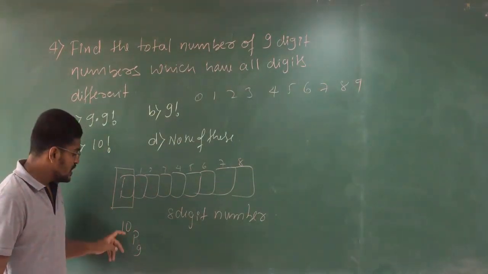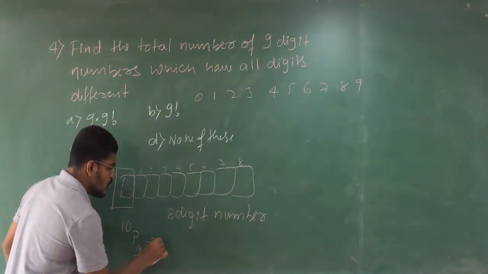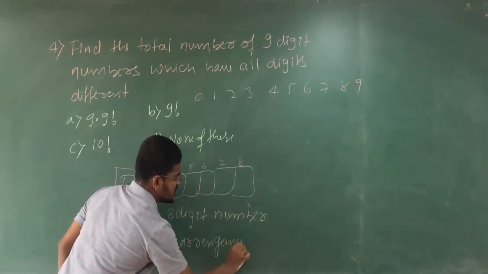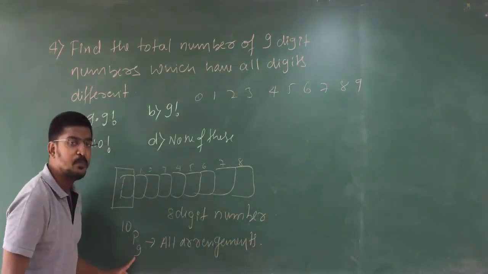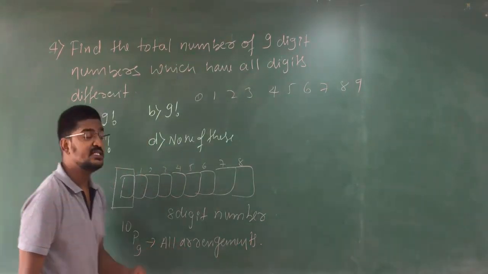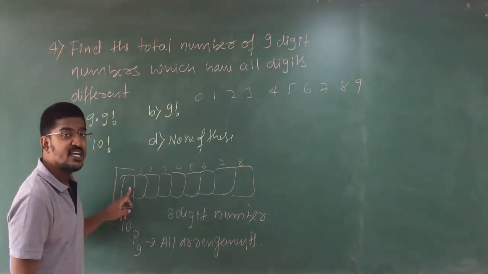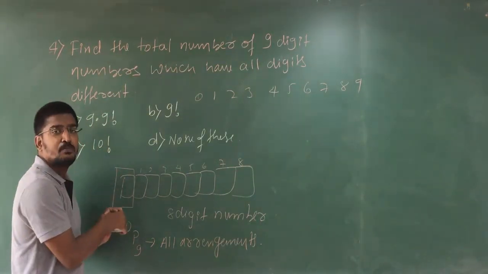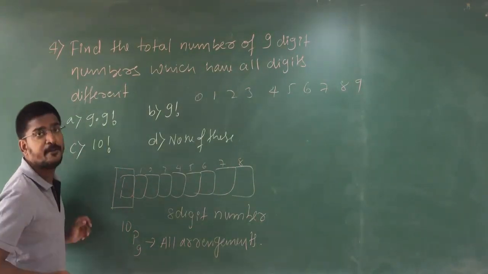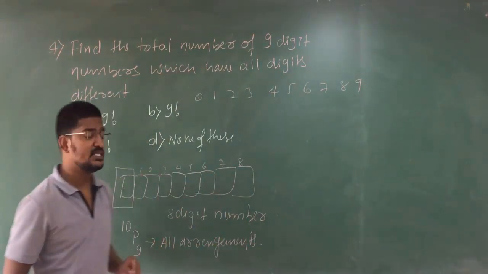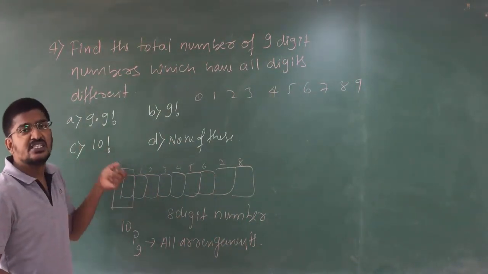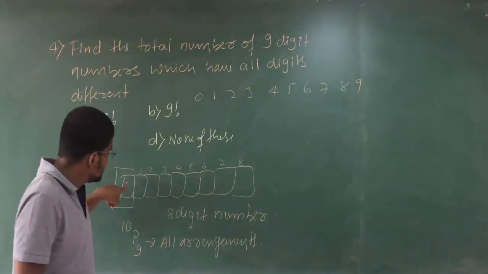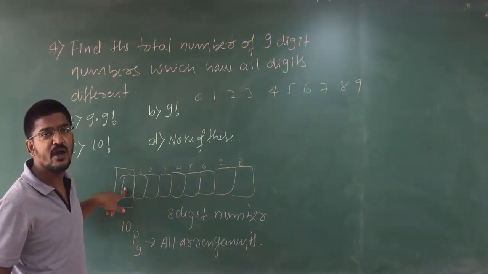10P9 means this gives you all arrangements. Clear? In this 10P9, all arrangements means 0 at the first place is also included, because it is all arrangements. But according to our problem, we don't need 0 at the first place. Are you getting my point?